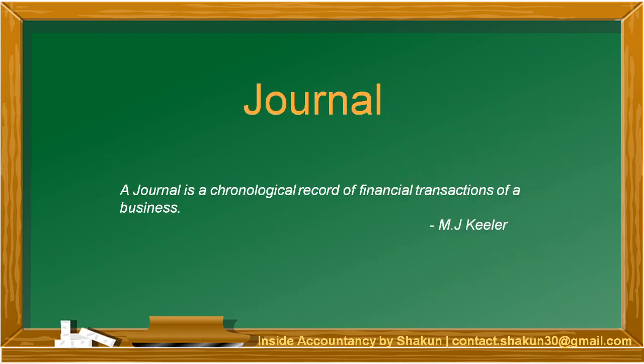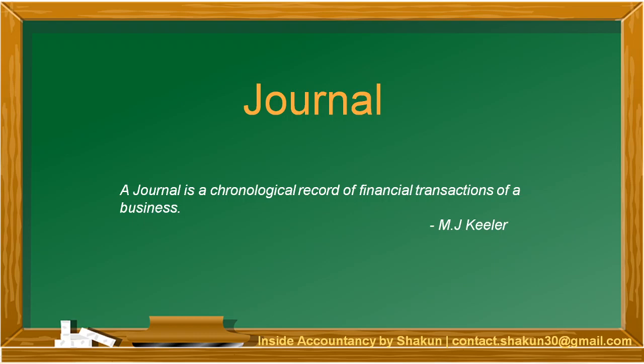Now, before we understand journal, we need to know that there are various transactions that happen in a business. A business transaction can be measured in terms of money and recorded in the books of accounts on the basis of the various documentary evidences that we have, such as the source documents like invoices, bills, etc. So there are various business transactions which can be expressed in monetary terms and they are recorded in the books of accounts on the basis of certain documentary evidence. These books of accounts are broadly classified into journal and ledger.